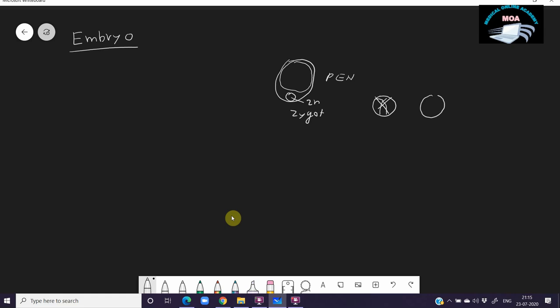Actually, the zygote divides into two. So one on the upper side and one on the lower side, called the apical cell and the basal cell. Then these basal cells continuously divide and produce a suspensor. This is the basal cell. It is producing a suspensor. So this is the suspensor, and this suspensor pushes the embryo deep into the endosperm, so that it absorbs the food very easily.